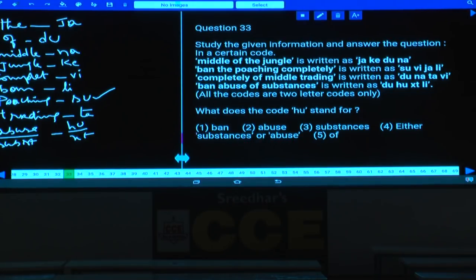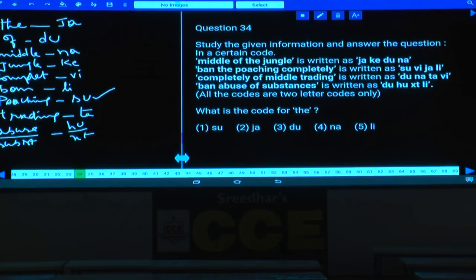Then question number 33. What does the code HU stand for? HU stands for either abuse or substances, that is given in choice 4, either substances or abuse. Then question number 34. What is the code for the word the? The code to the word the is JA. It is given in choice 2 of question 34.